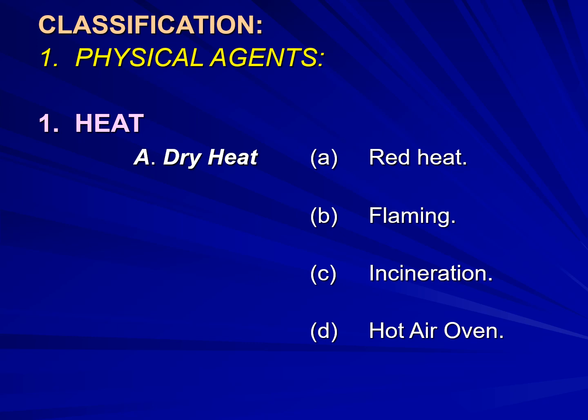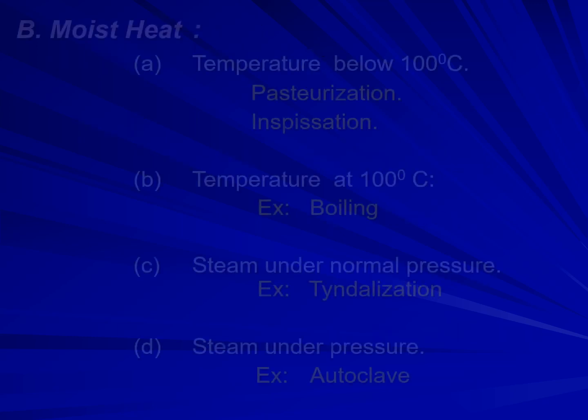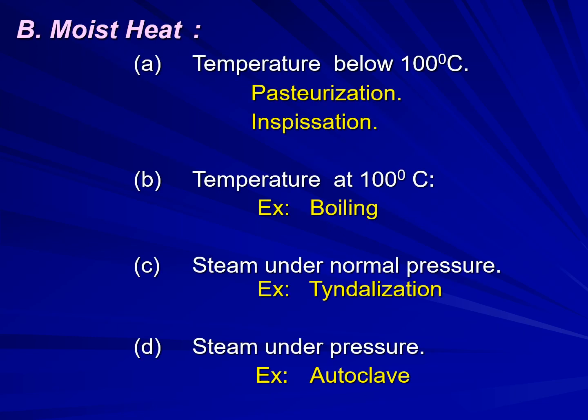This is the classification of sterilization. The classification of sterilization includes two types: one is physical agents and the other is chemical agents. Under physical agents includes heat. So heat is of two types: dry heat and moist heat. Dry heat includes red heat, flaming, incineration and hot air oven. Coming to moist heat, it consists of so many types.